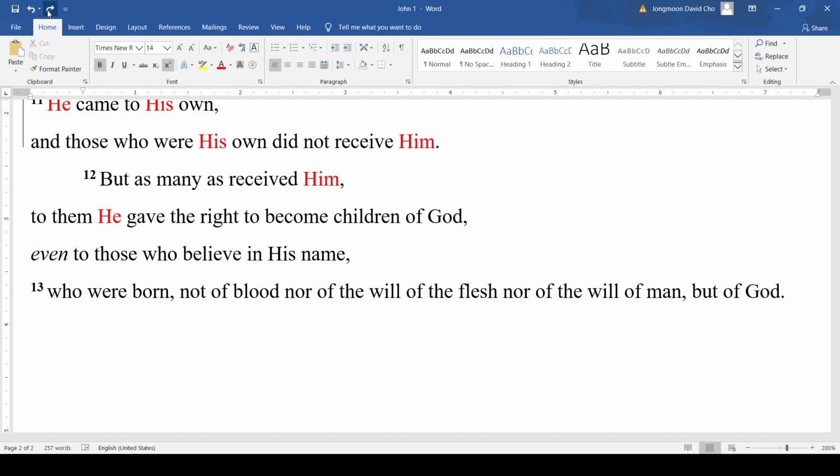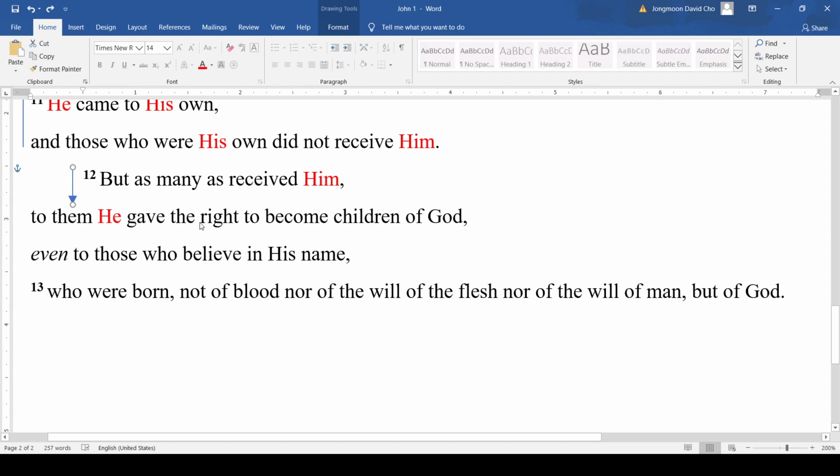He gave to them. The object here is "to them," and "he" is the subject, and "gave" seems to be the main verb. Typically in English you have the sentence structure as subject, verb, object, but here it's switched around. You have the object first, then the subject, and then the verb. You have to be really open to that in seeing the sentence structure. He gave to them the right to become the children of God.